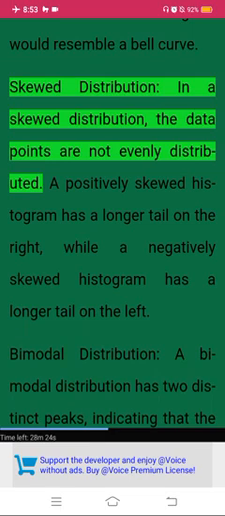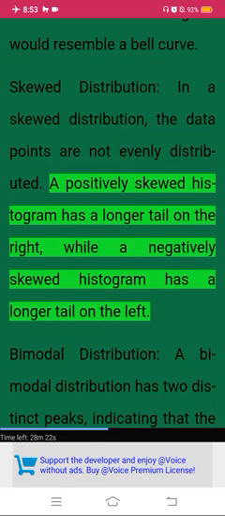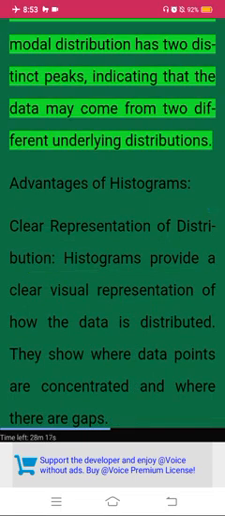Skewed distribution. In a skewed distribution, the data points are not evenly distributed. A positively skewed histogram has a longer tail on the right, while a negatively skewed histogram has a longer tail on the left. Bimodal distribution. A bimodal distribution has two distinct peaks, indicating that the data may come from two different underlying distributions.